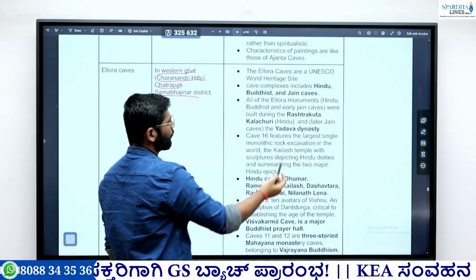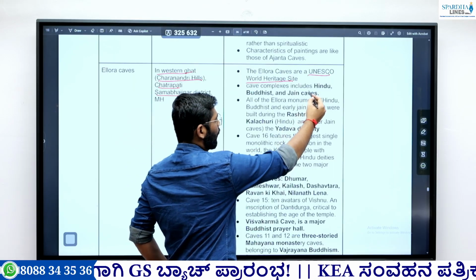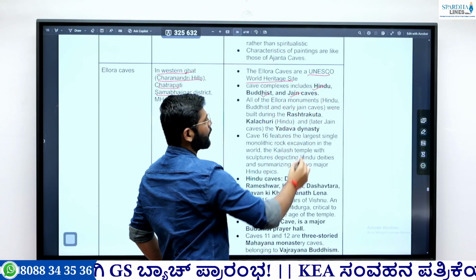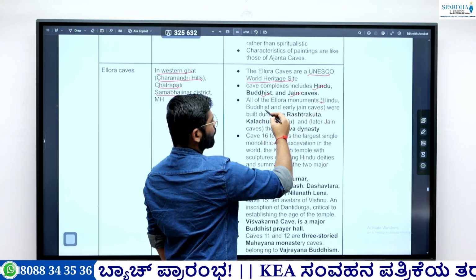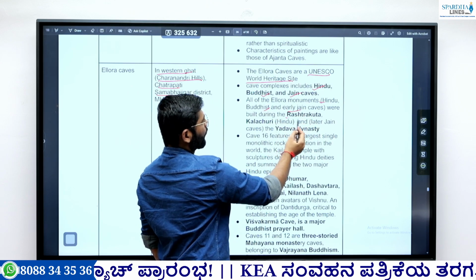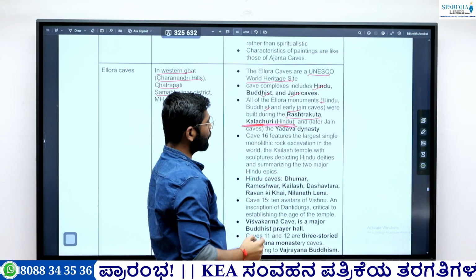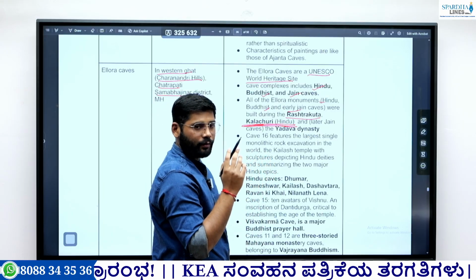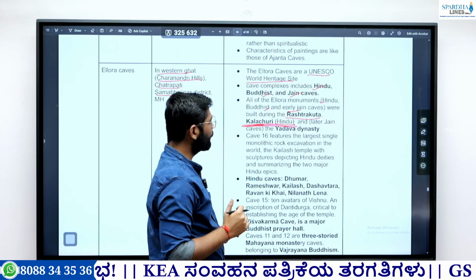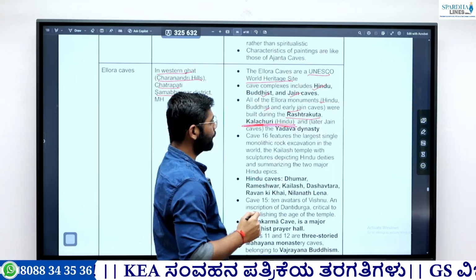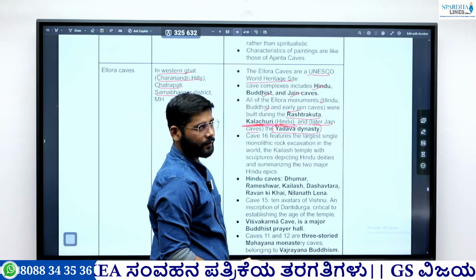And this particular cave is a UNESCO World Heritage Site. This cave belongs to all three religions: Hindu, Buddhist, and Jain. All of the Ellora monuments, mostly Hindu, Buddhist, and early Jain, were built during the Rashtrakuta period. The Kalachuri period was dominantly Hindu, but in the Rashtrakuta period, caves of all three religions were built. Then the Kalachuri period built Hindu caves. Later Jain caves were built during the Yadava period. So these are the important facts.